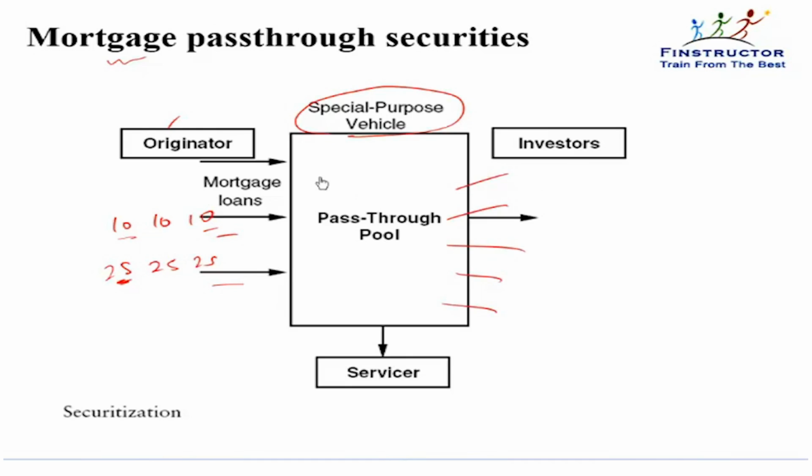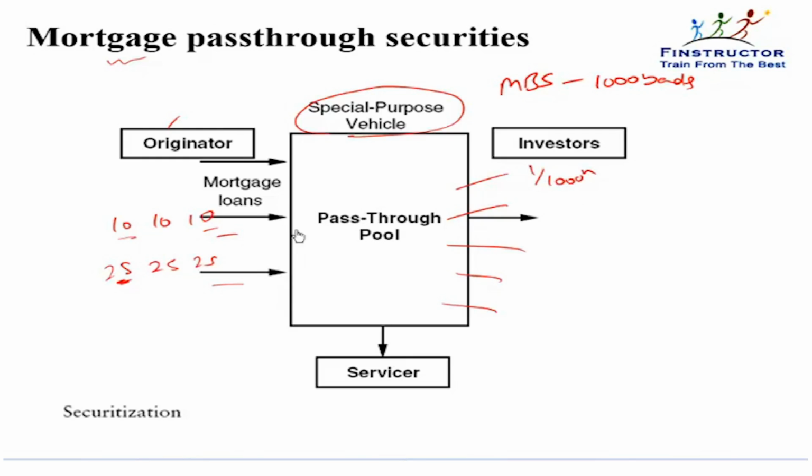So there will be money coming in from these mortgage loans, and the SPV will create another security called a mortgage-backed security, or MBS. So let's assume there are 1,000 investors. So the SPV may issue 1,000 bonds, each bond representing a claim on 1/1000 of these cash flows.